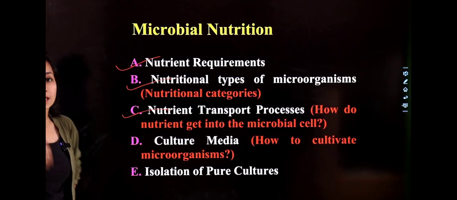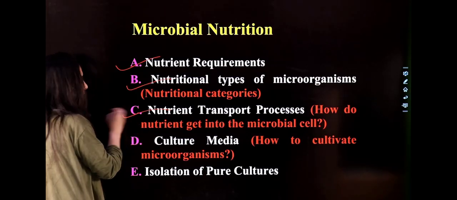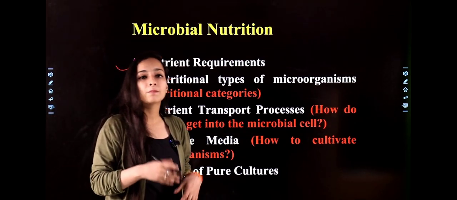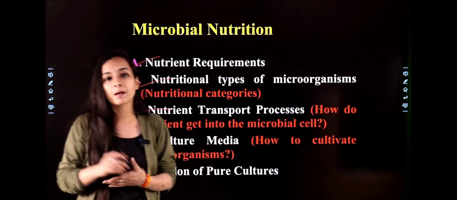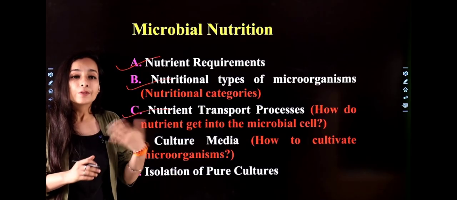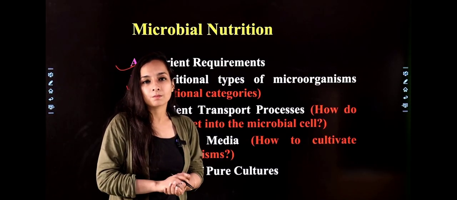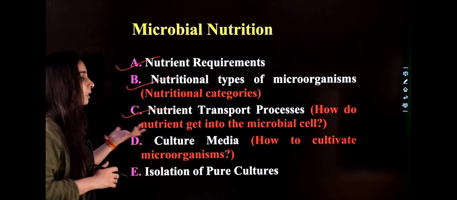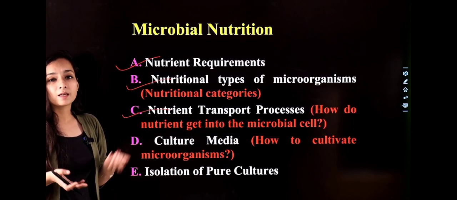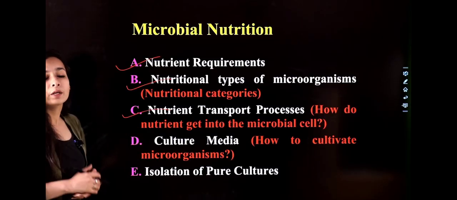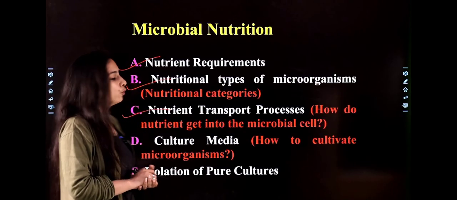This is also a class, because some of the organisms take their nutrition by themselves, some of them take it by light, some of them by chemical messengers, and some of them are taken from another organism. So these are the classes of what type of microbes take their elements and in which form they get their nutrition.